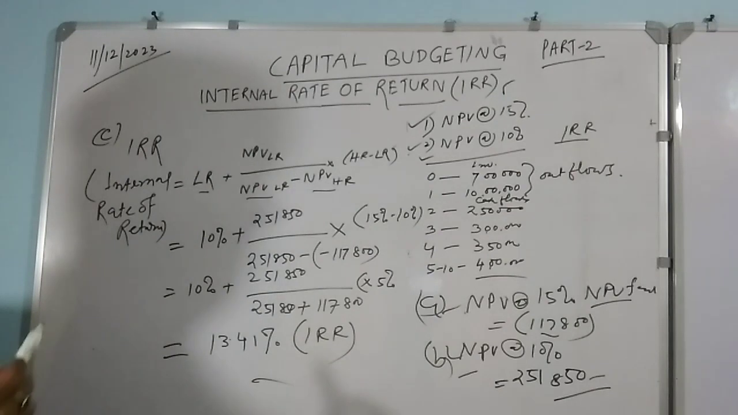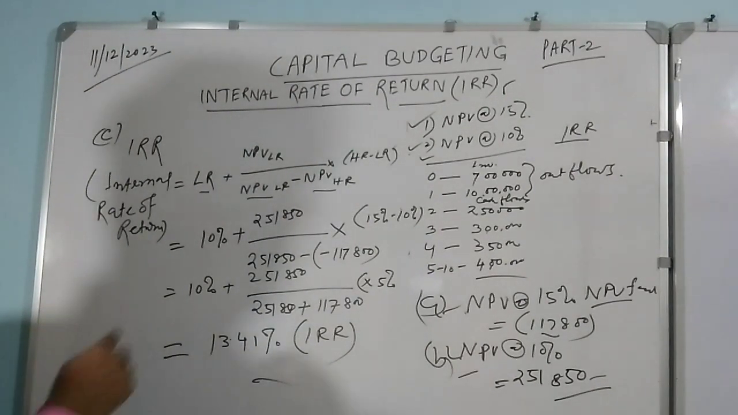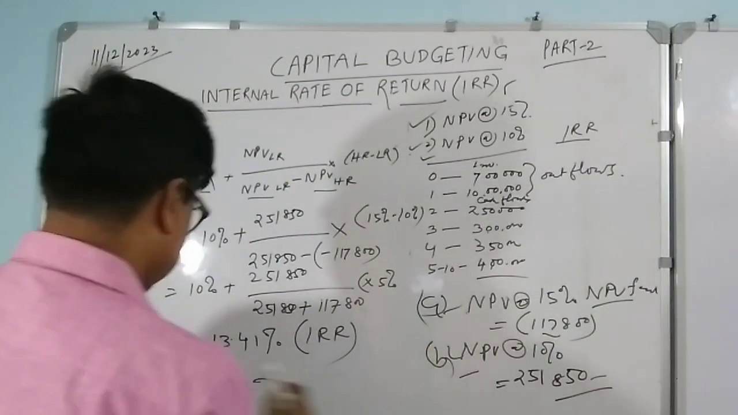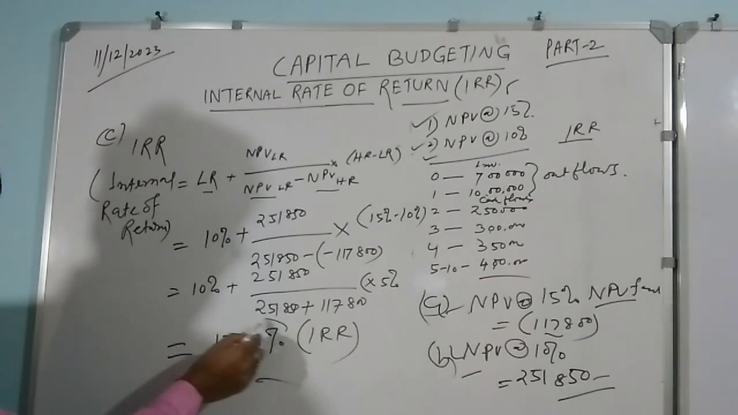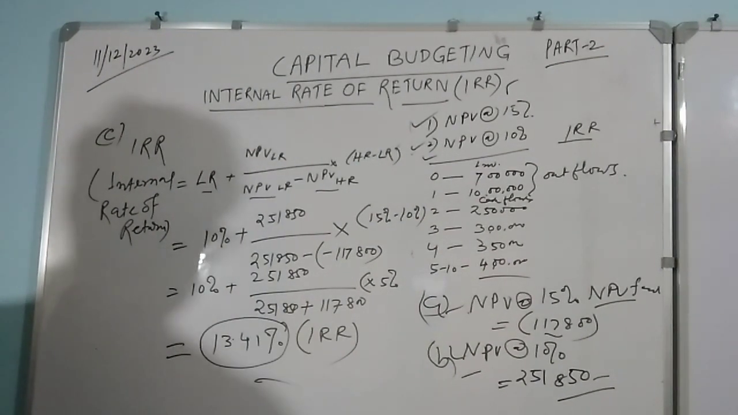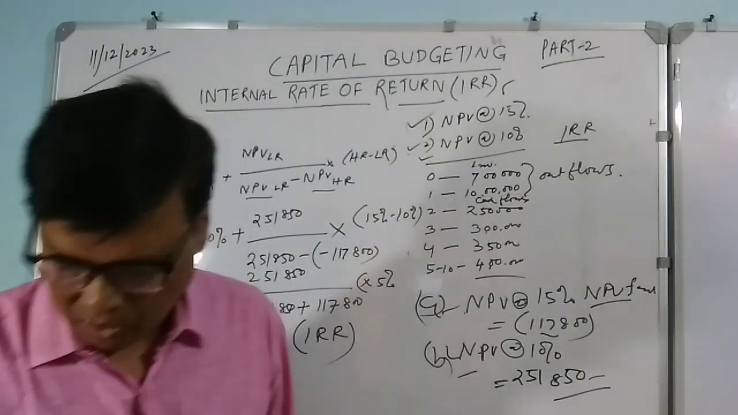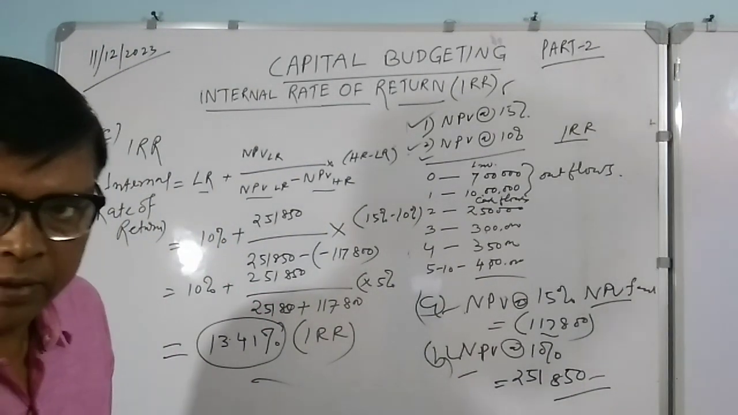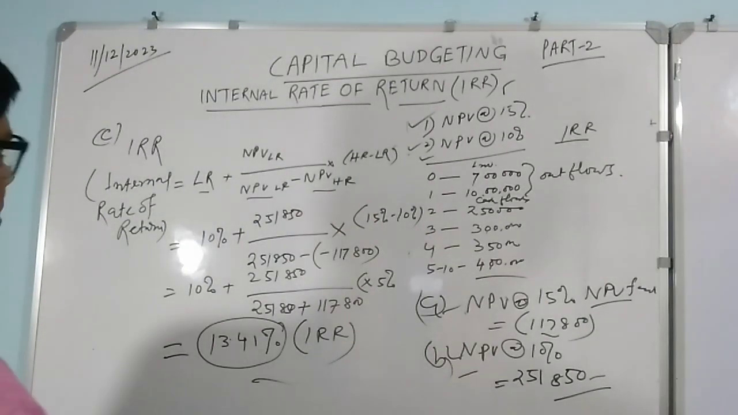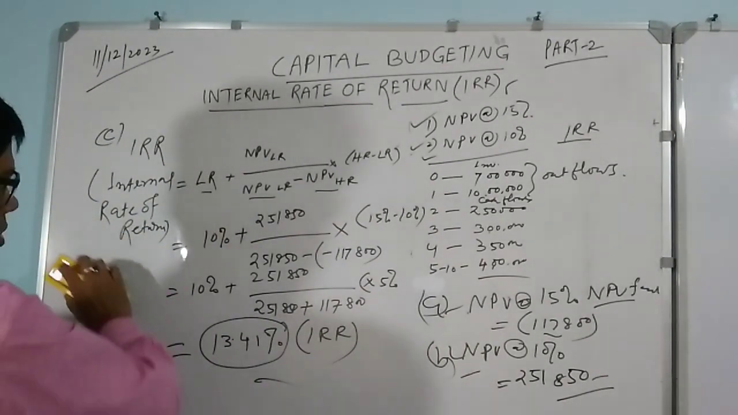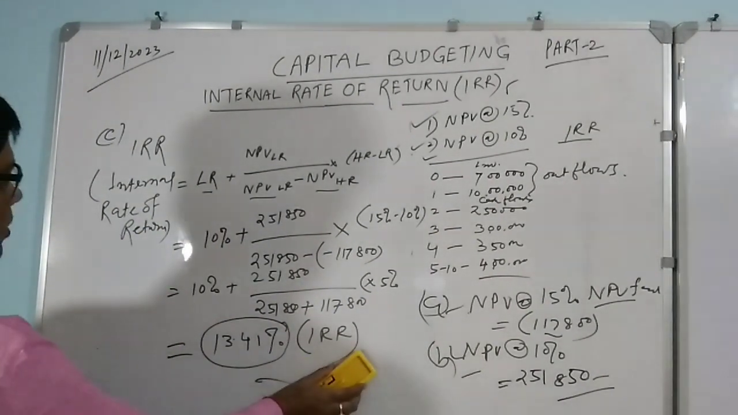So internal rate of return means a rate in between 10% and 15%. That is the rate where it matches your future cash flow. That is 13.41, in between your 10 to 15%. So this is your internal rate of return. So this part is over, internal rate of return.